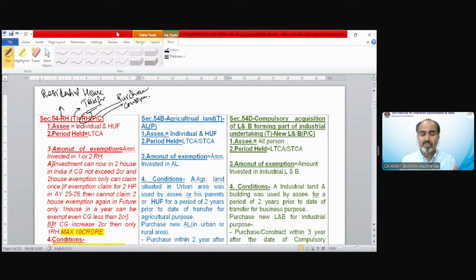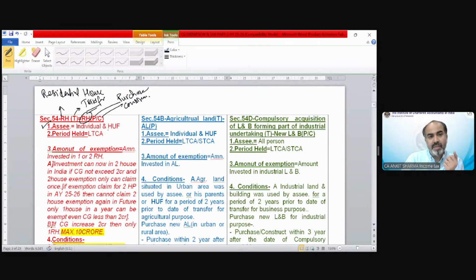But if you transfer a residential house and purchase shares or jewelry, in that case, this section 54 would not be applicable. Any other would be applicable, that you will come to know when we discuss all these 5 sections. So section 54 would apply only in that case in which there is a transfer of a residential house and there is a purchase of a new residential house or construction of a new residential house. Clear?